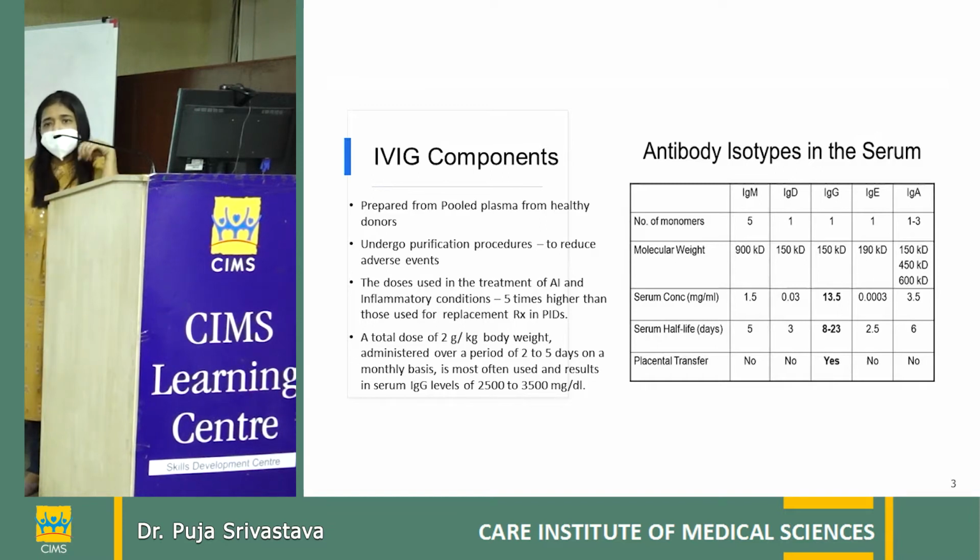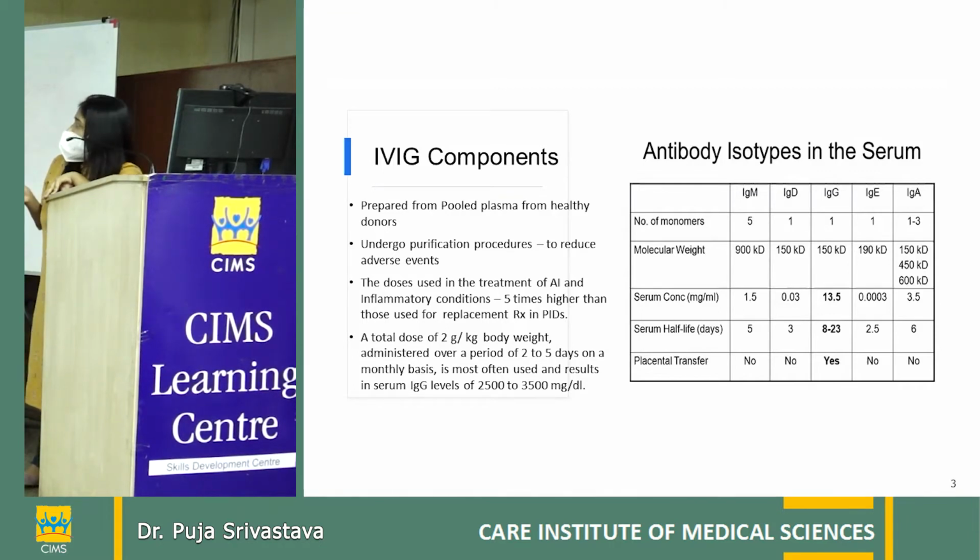Now, what is the exact content of IVIG? Immunoglobulins, we know there are 5 kinds: IgM, IgD, IgG, IgE, and IgA. But the core content of IVIG is immunoglobulin G, because this is the most major component of IVIG, and even in our circulation, IgG predominates. The second most common immunoglobulin in circulation is IgA.